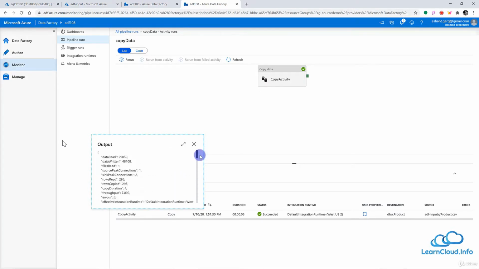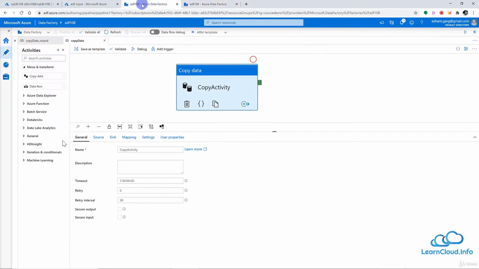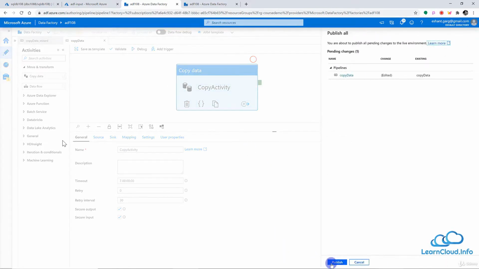Now sometimes you are dealing with secure data and you do not want to log these values here. In that case, we can use this setting and check this box, saying that my input and my output data is secure and I do not want to log the values of it. So let me show you this. I have checked this, and I just publish my changes here, publish.